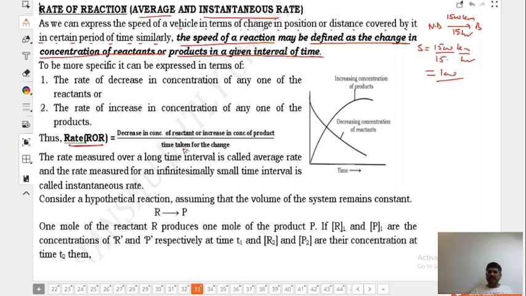Rate of reaction is the decrease in concentration of reactant or increase in concentration of product divided by the time taken for the change. The rate measured over a long time interval is known as average rate, and the rate measured for an infinitely small interval is called instantaneous rate. You must have done it in class 11.